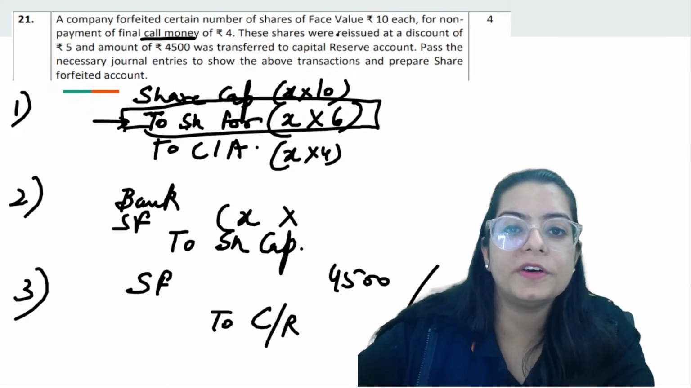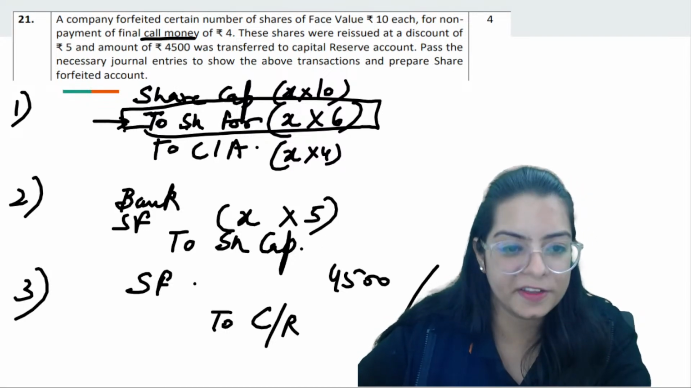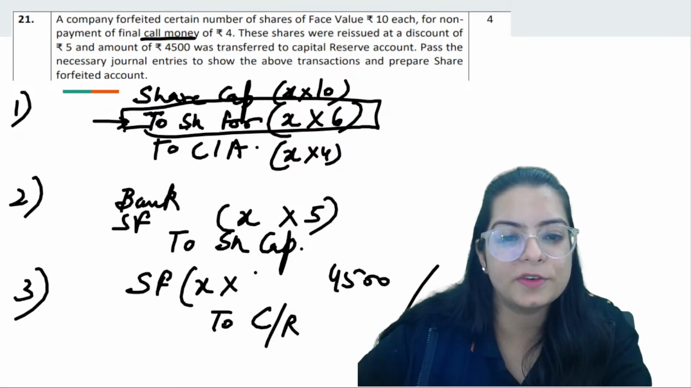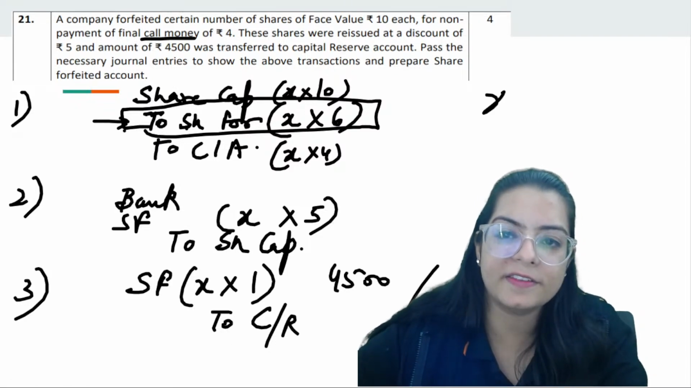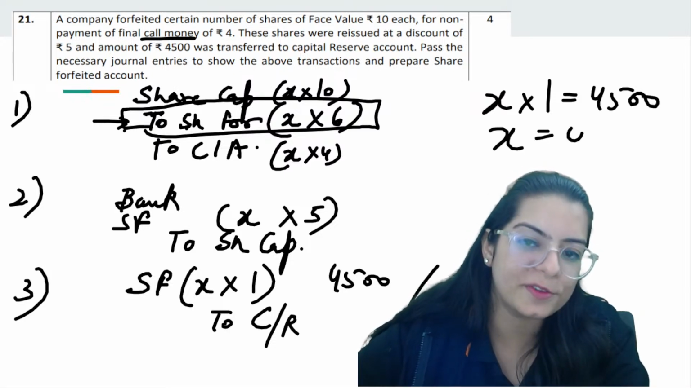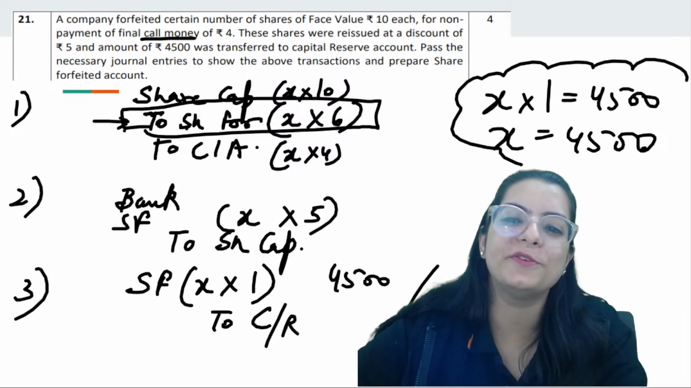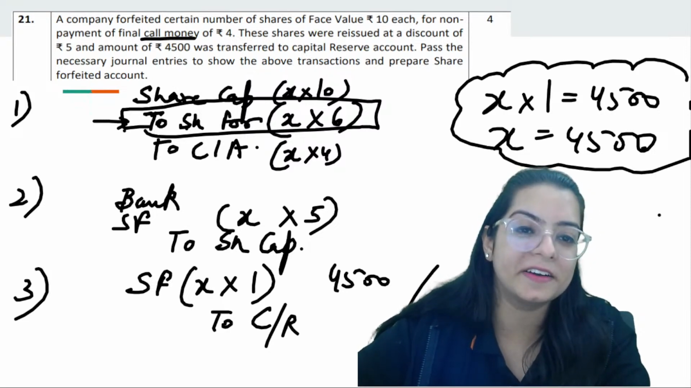Share forfeiture was done at 5. Logic. Share forfeiture was done at 5. That means this is X into 1, right? X into 1 is equal to 4,500. Value of X is also 4,500. Easy question. They have just created a confusion for everybody.